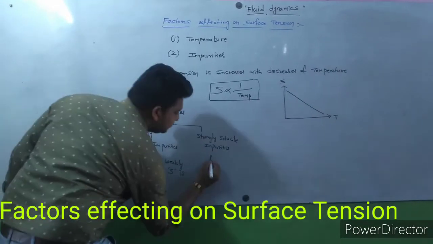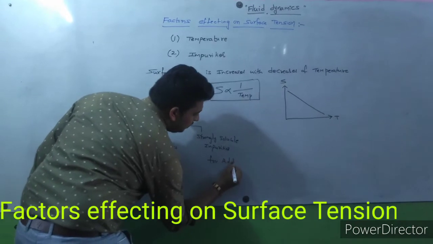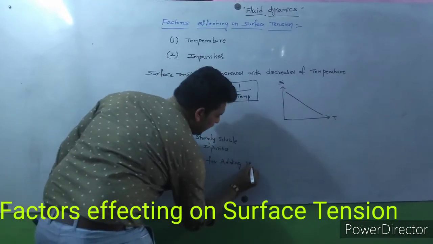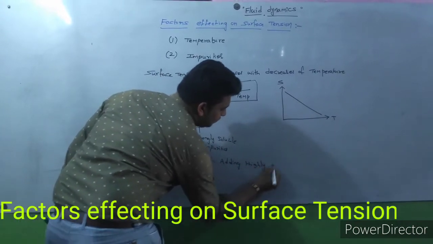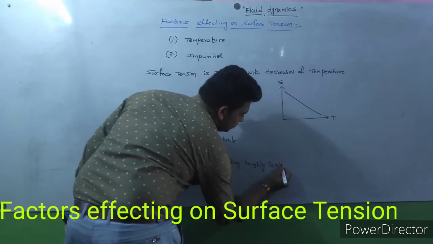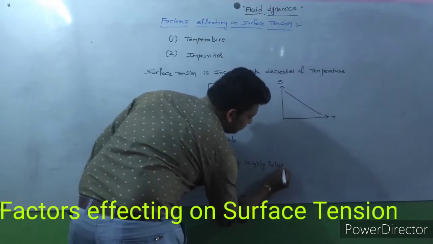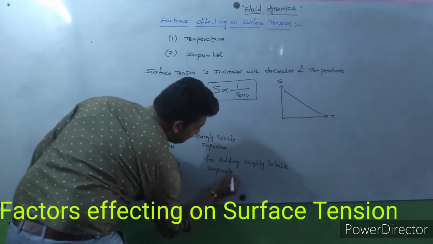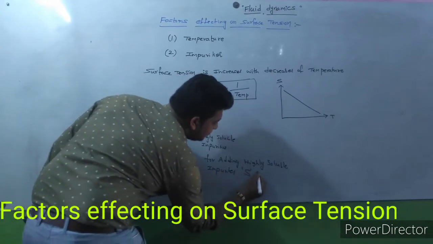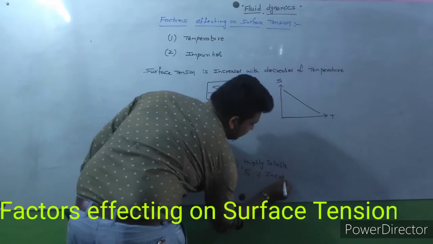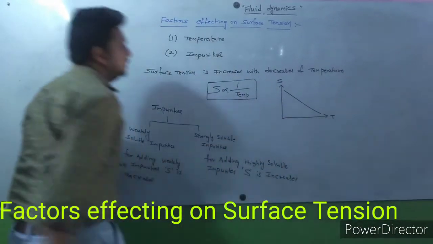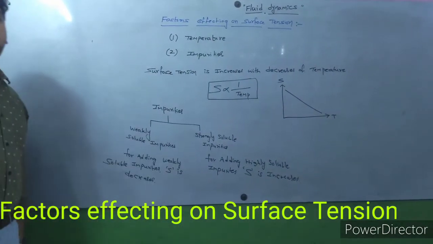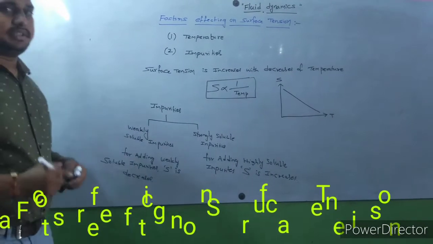For adding highly soluble impurities, surface tension increases. This is about the factors affecting surface tension.